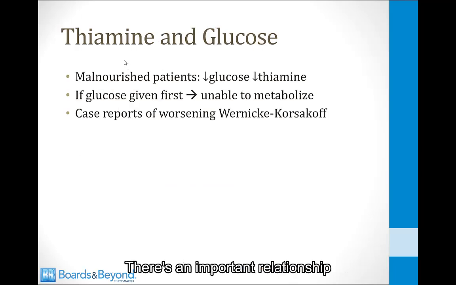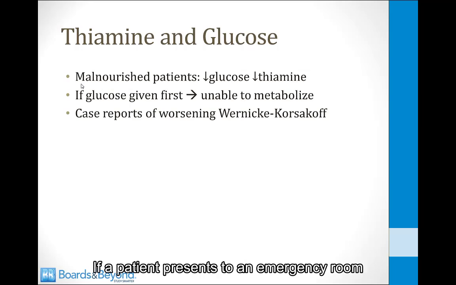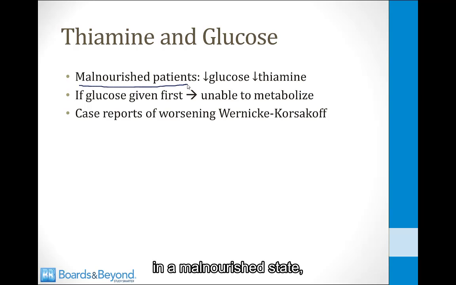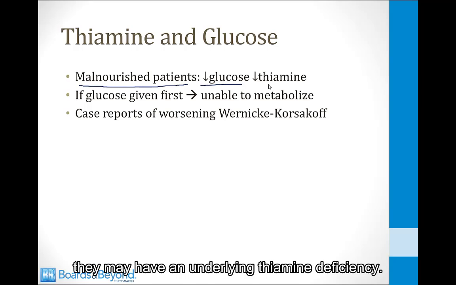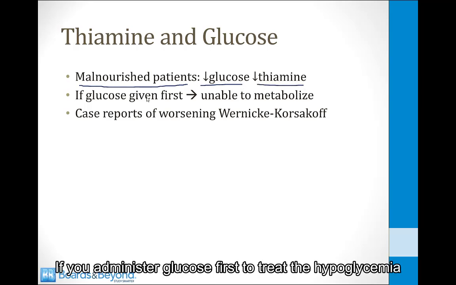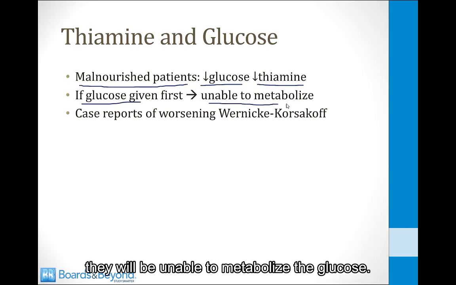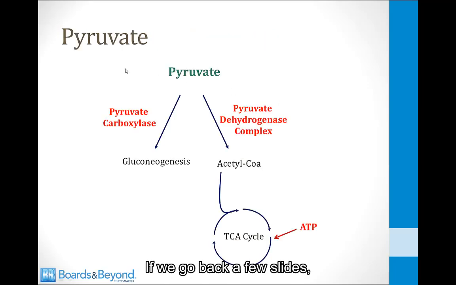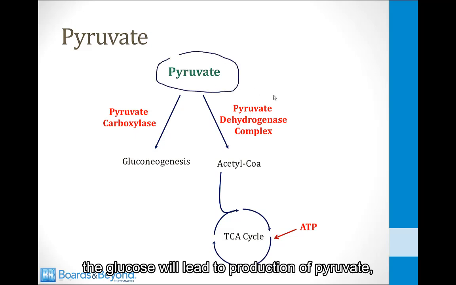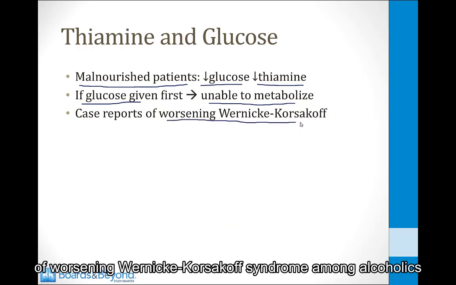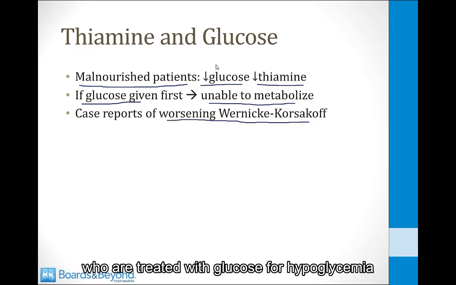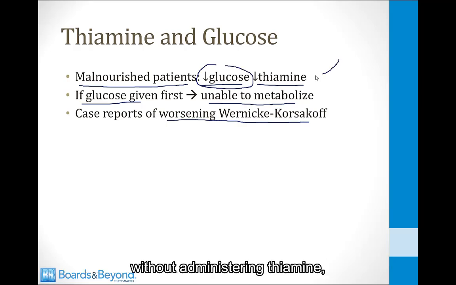There's an important relationship between thiamine and glucose that you need to understand. If a patient presents to an emergency room in a malnourished state, for example, an alcoholic, they may be hypoglycemic, but in addition, they may have an underlying thiamine deficiency. If you administer glucose first to treat the hypoglycemia without giving thiamine, they will be unable to metabolize the glucose. If we go back a few slides, the glucose will lead to production of pyruvate, but without giving them thiamine, they will be unable to convert the pyruvate into acetyl-CoA. There are case reports of worsening Wernicke-Korsakoff syndrome among alcoholics who were treated with glucose for hypoglycemia without administering thiamine.